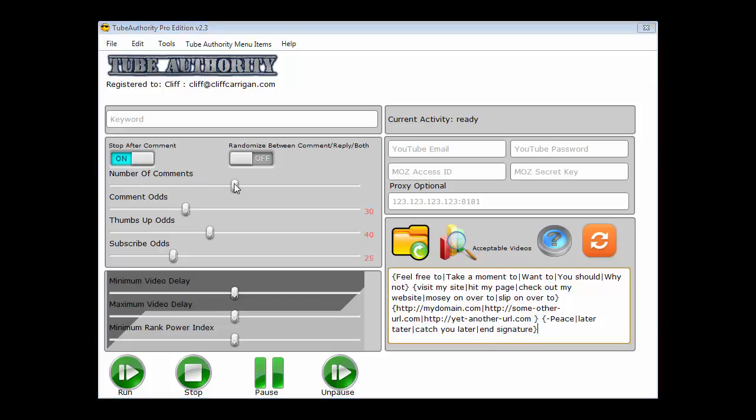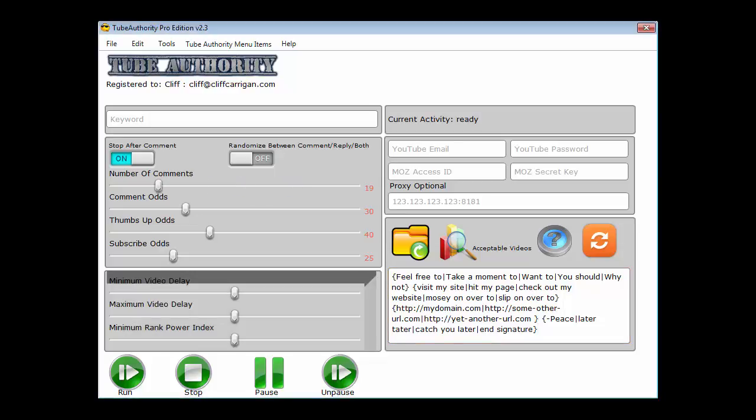Now, number of comments, that's this setting right here. Never go over 5 or 6 per day on the same account. Doing so could get your account ghosted, meaning that you see your comments while you're logged in, but no one else ever sees them. However, just because you don't see your comments on a video doesn't mean that your account is ghosted. A lot of people set their comments for moderation, so they won't be visible until that video owner approves it. So the comment may have gone through just fine, but it's not going to be visible yet until that guy approves it. And there's no way to know up front.